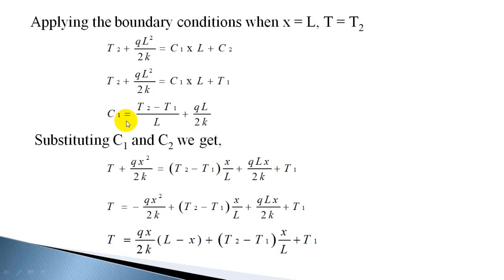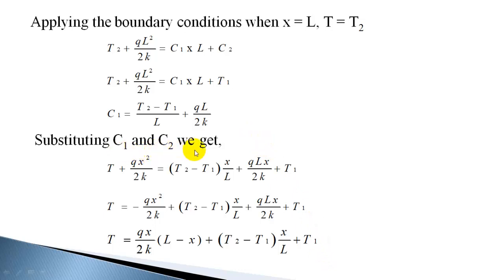So C1 is T2 minus T1 by L plus qL by 2k, dividing by L, one L goes and you get qL by 2k. This expression we already derived, but once again as a part of this problem I am deriving in the form of general equation and then substituting the values.